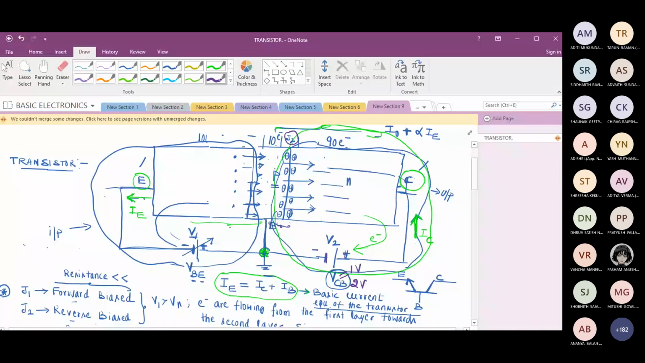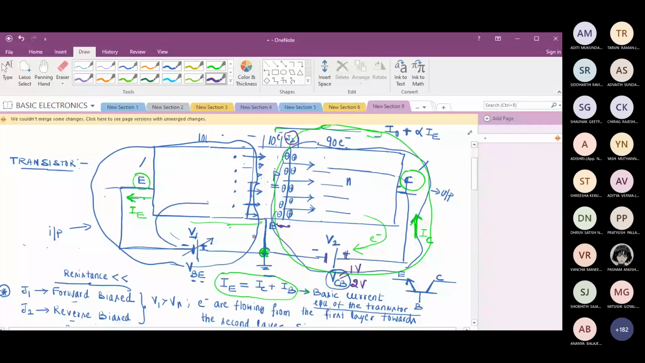Yes. So you told the depletion layer width is going to decrease. It is wrong. Since we are increasing the reverse bias potential, the depletion layer width at the junction J2 increases. Is this clear? Yes, sir. Can I proceed? Yes, sir.